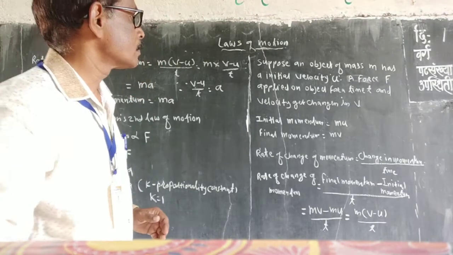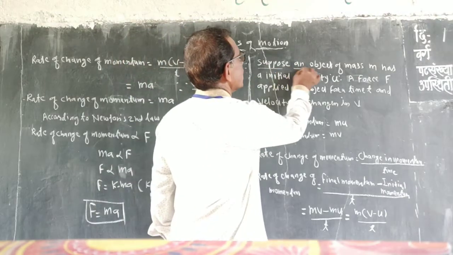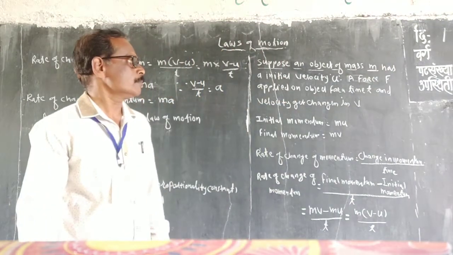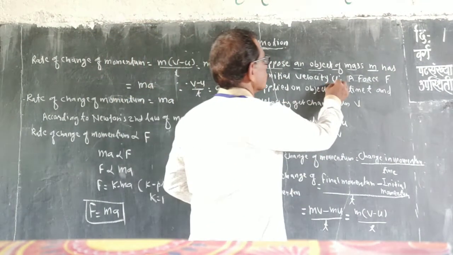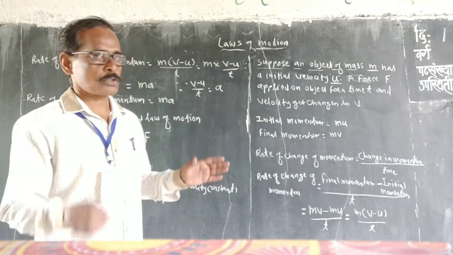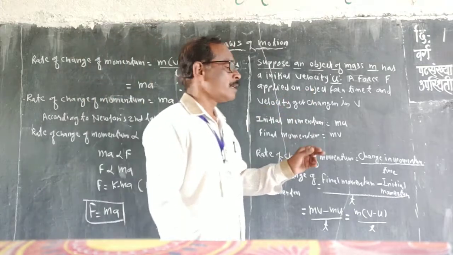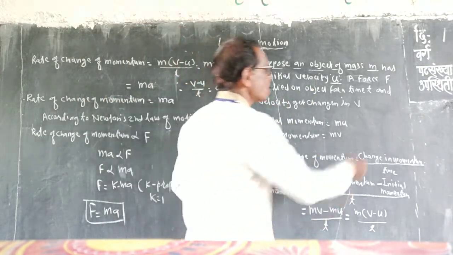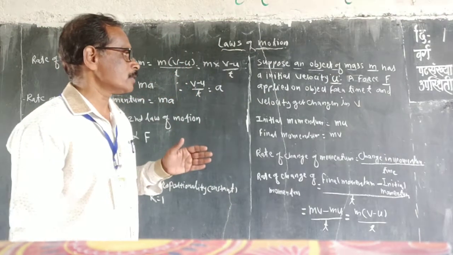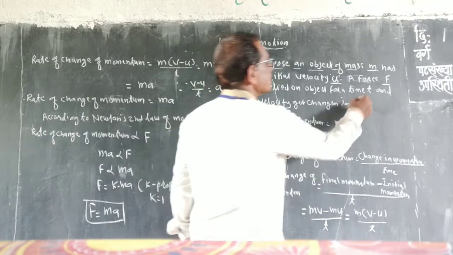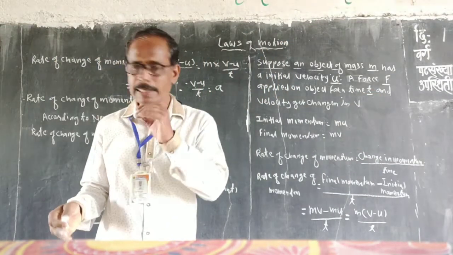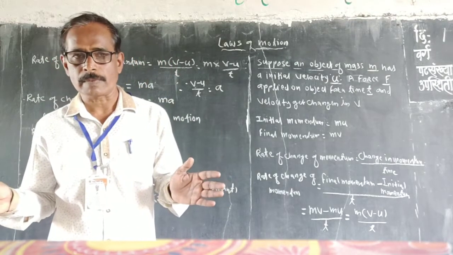Now see here, suppose an object of mass m has an initial velocity u. If a force F is applied on that object for a time t, then we know that when a force is applied on any object, there is a change in velocity.